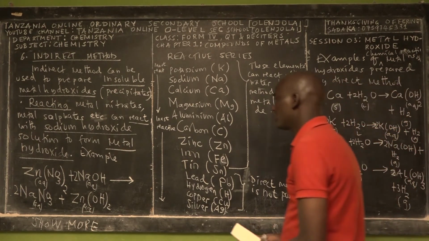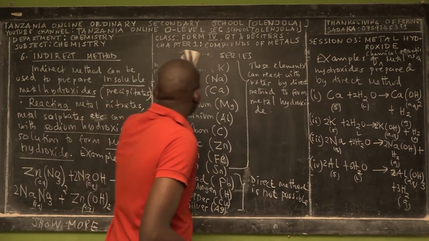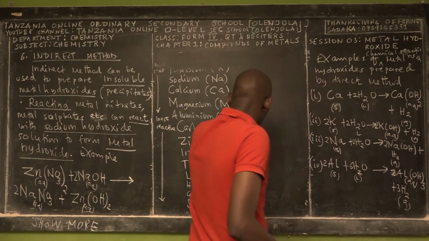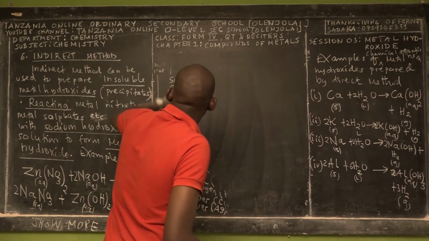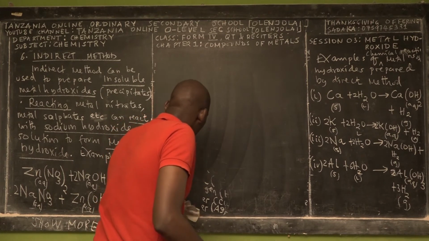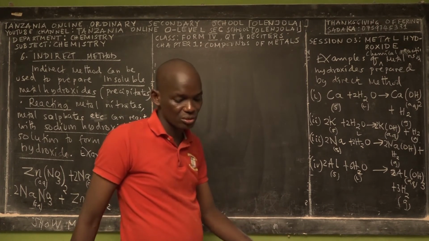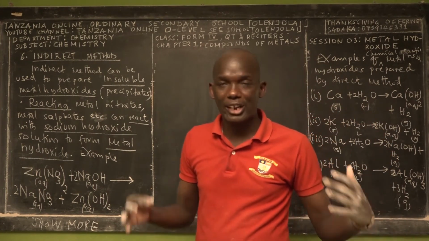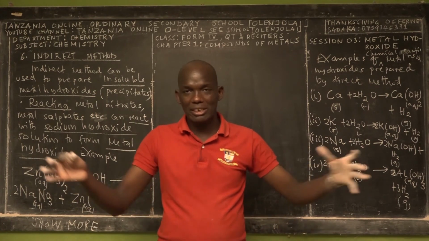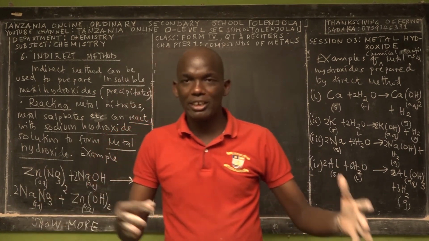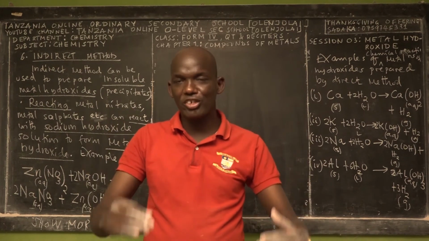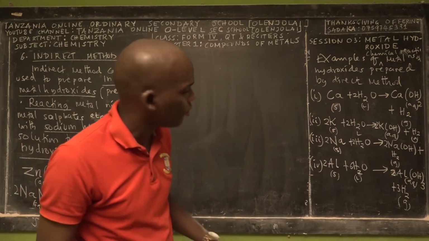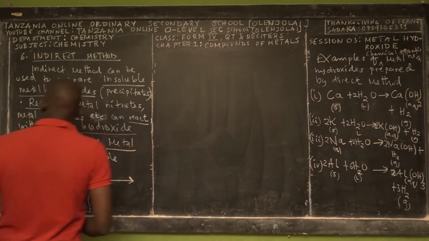So the next point, now I want to give you the last example and then leave the homework for you, because I gave the promise that in our online institution we are teaching our students to have active learning. The normal regular session is just 40 minutes, but if you have 2 sessions for Form 4, it makes a total of 80 minutes. So we'll try our level best for the video to take almost 80 to 85 minutes. So the second example, this is the first example.